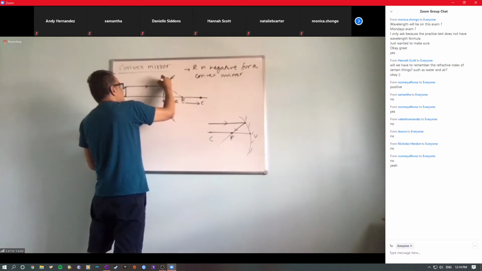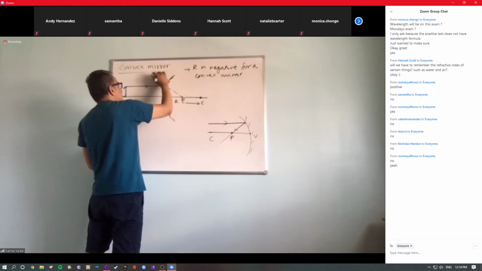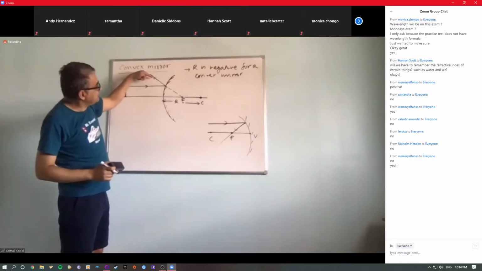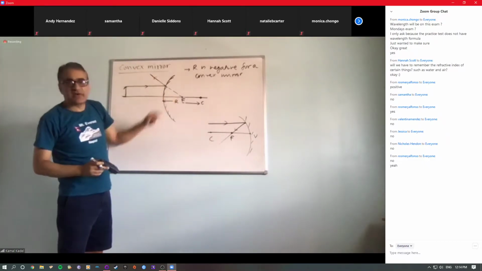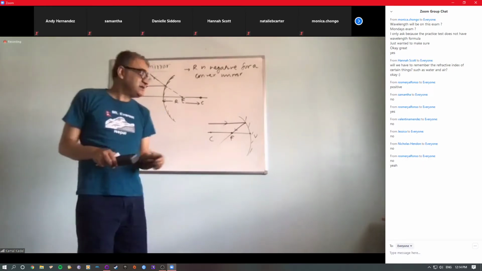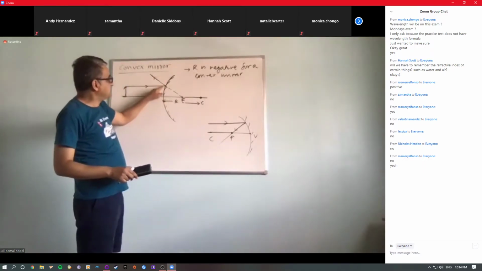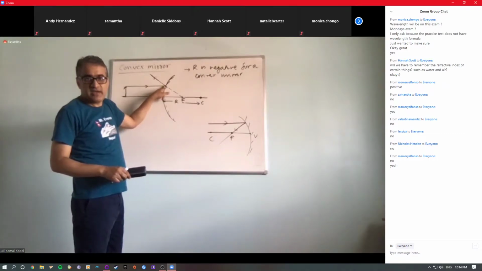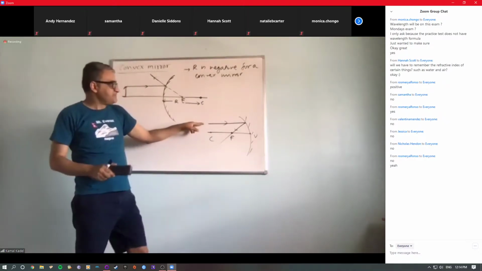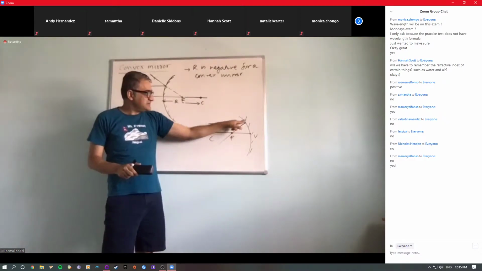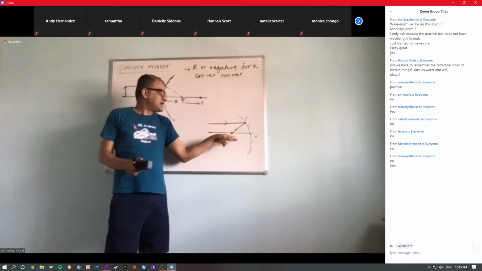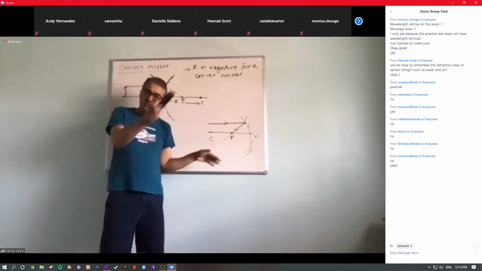It has to reflect, obviously. The light has to be reflected like this, but in such a way that now this reflected light appears to come from the focus on the other side. Here "appears" is a big word because look here, the reflection should happen here, right? But it follows the simple rule that we define for concave: any ray parallel to the principal axis will be reflected back passing through focus. That is true for concave. Whereas in concave, you can have the real reflected ray going through focus.